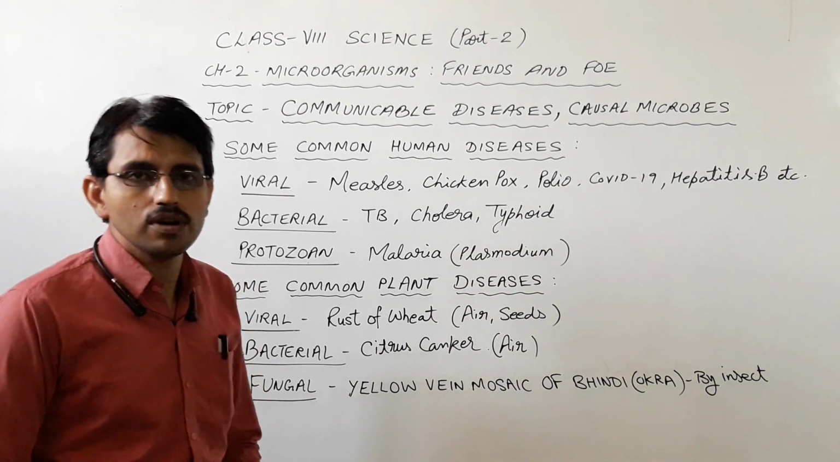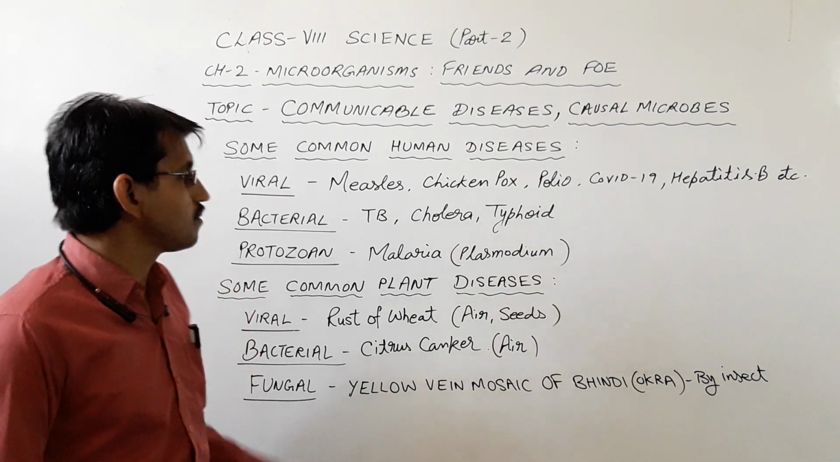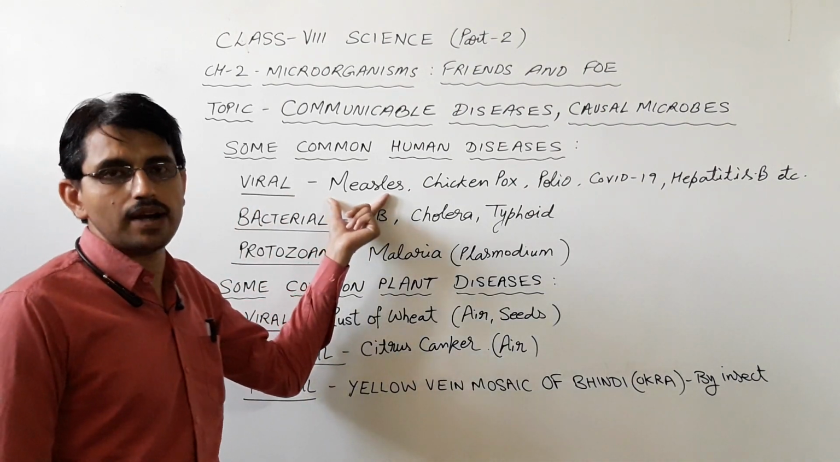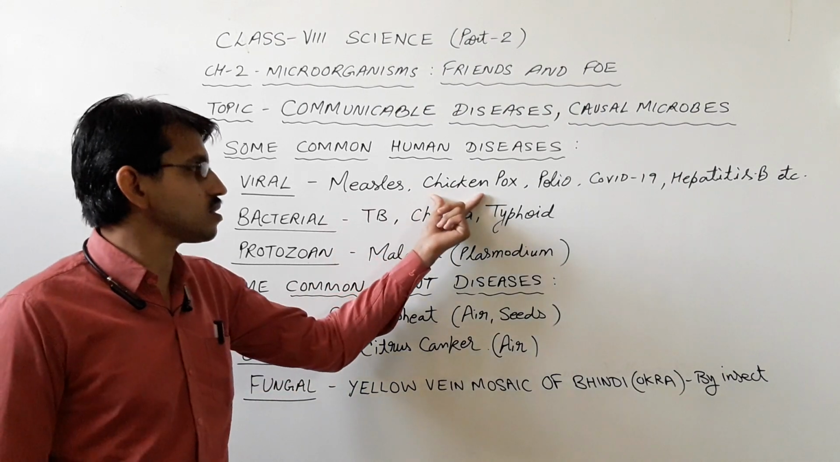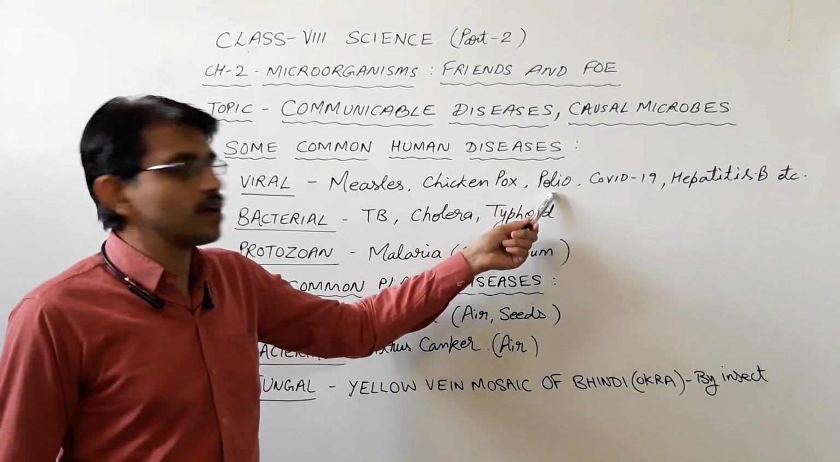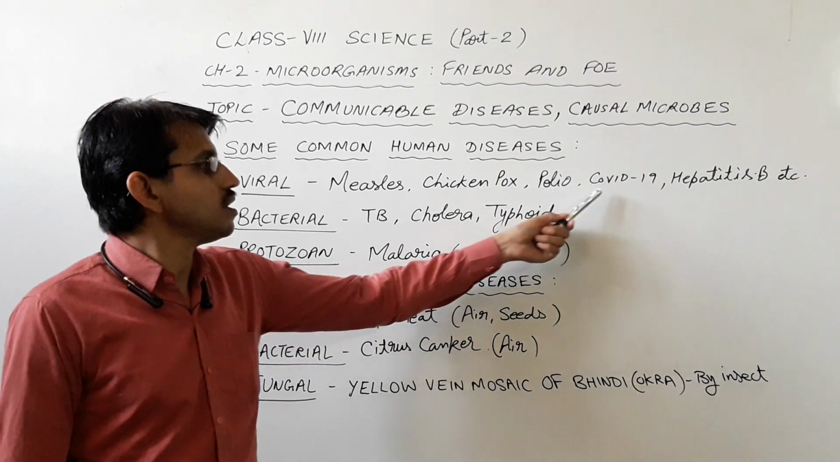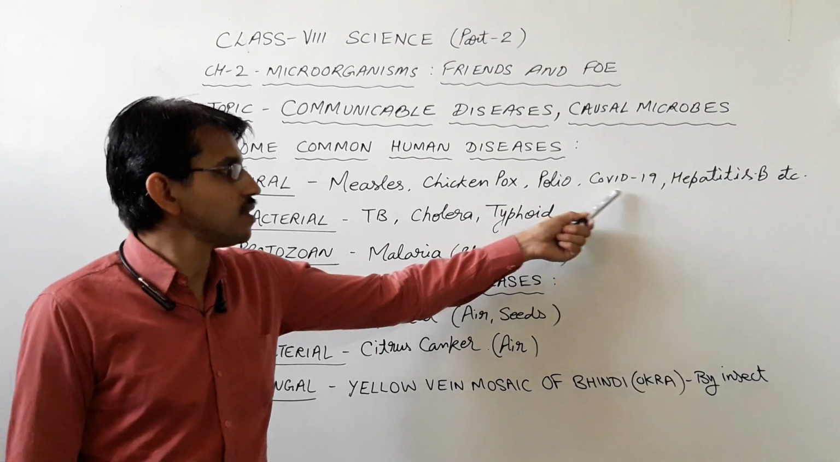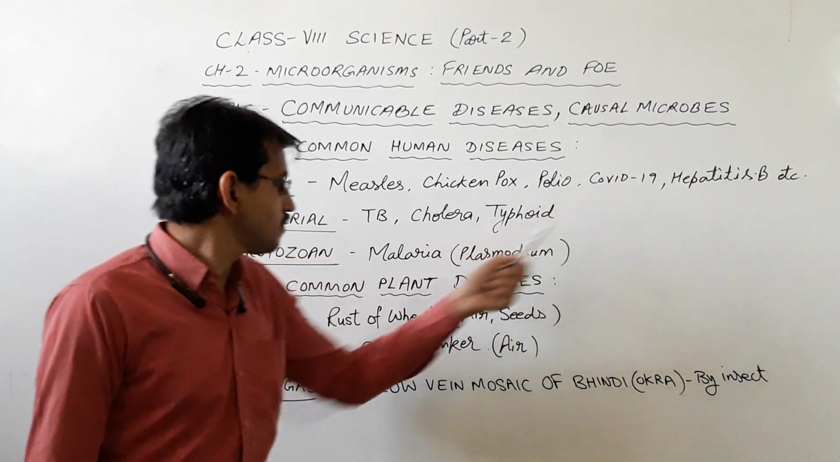Some common communicable human diseases: viral diseases include measles, which is spread by air, chickenpox spread by air, polio spread by contaminated water, COVID-19 spread by physical contact and by air, and hepatitis B by water.